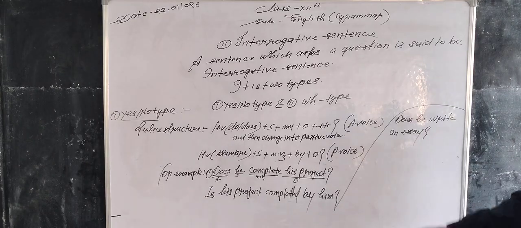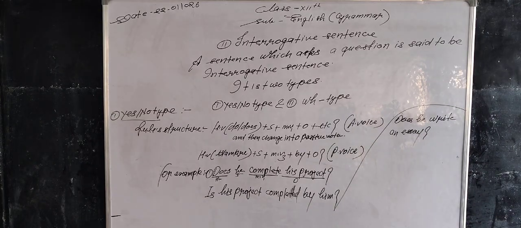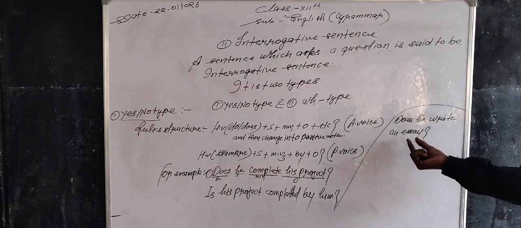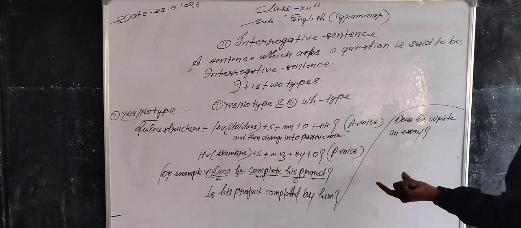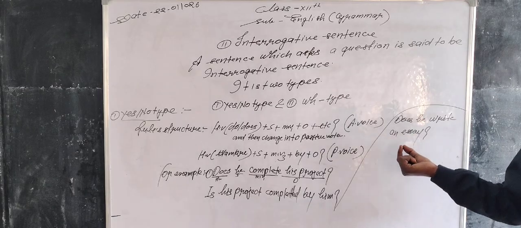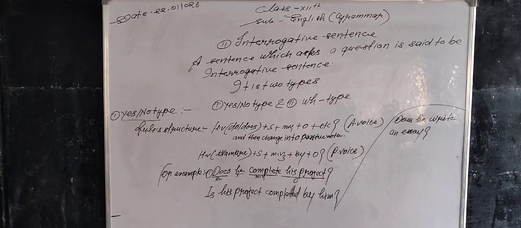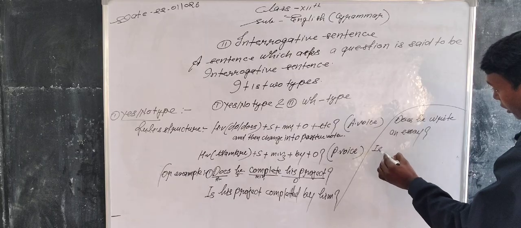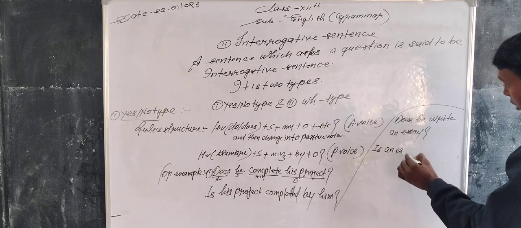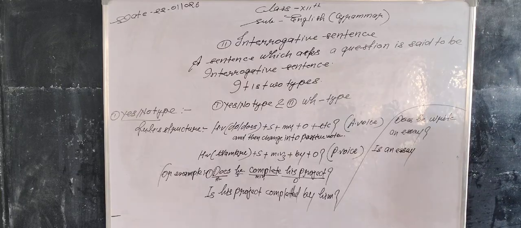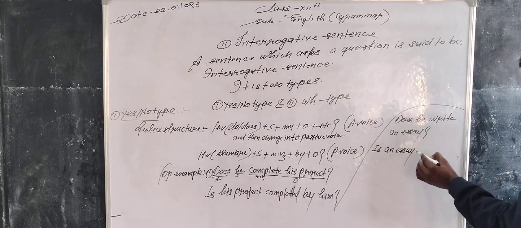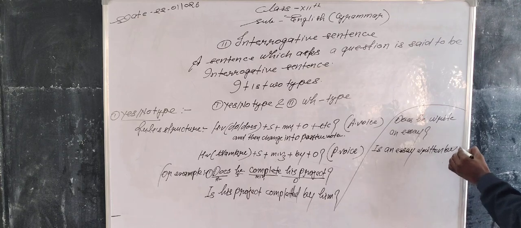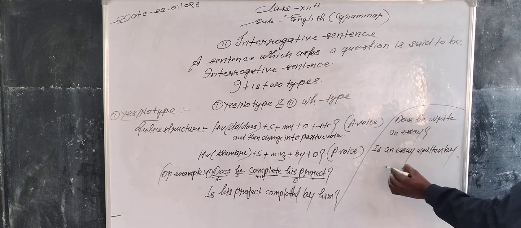So the helping verb is also used in singular number. So what will be the helping verb? Is. Is is suitable for the subject, an essay, which is singular number. Is an essay written by him?